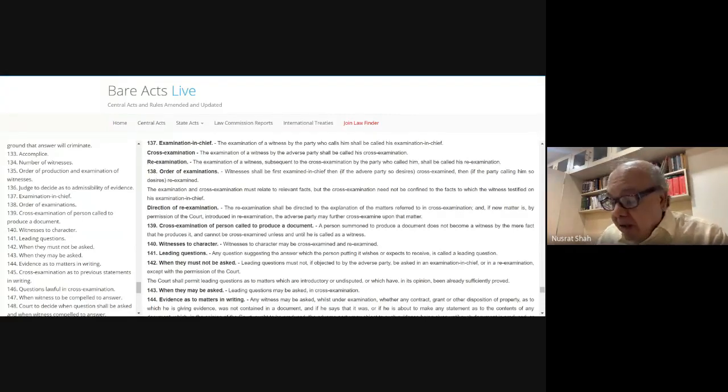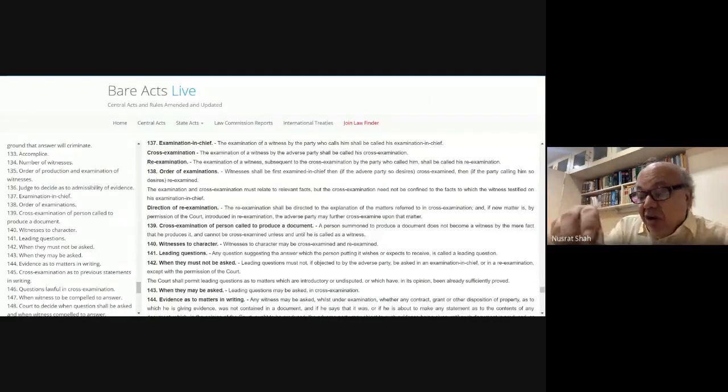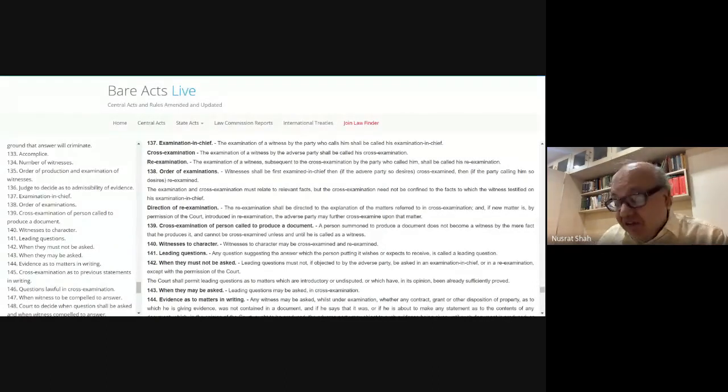Then there are 2 types of trial before a magistrate, in a warrant case and otherwise than a warrant case, that is the private cases. Then there is a trial of summons cases before the magistrate in chapter 20, section 251. We should know that. Then don't forget to remember the provisions on evidence, inquiry and trial in chapter 23 in CrPC, starting from section 272. Evidence begins from 273.